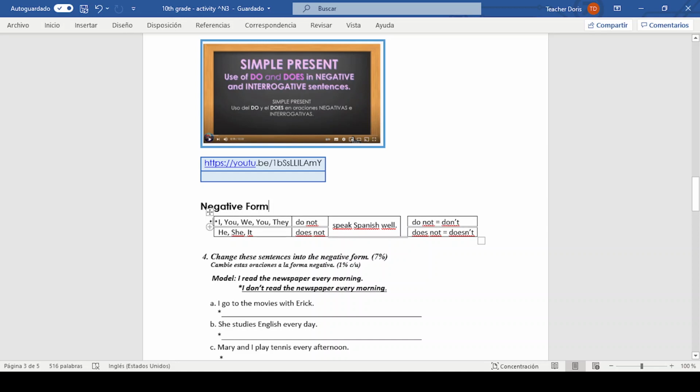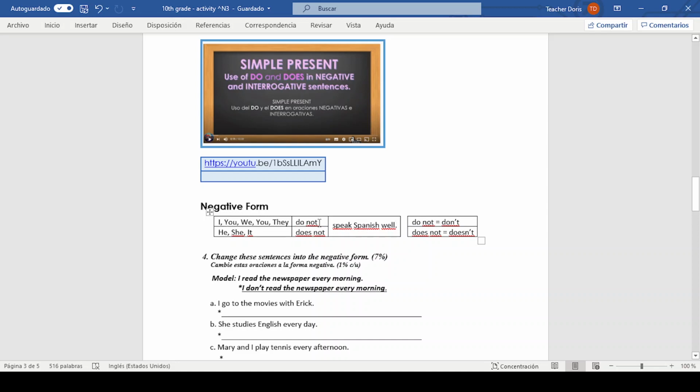I will repeat. Number one in the structure is a pronoun plus, in this case, with these pronouns is do not. Okay, with these third person singular pronouns, we are going to use does not. Okay, he, she, it does not speak Spanish well.